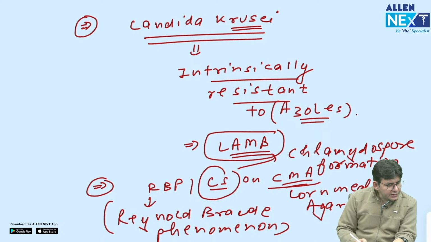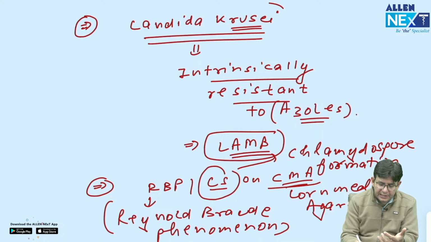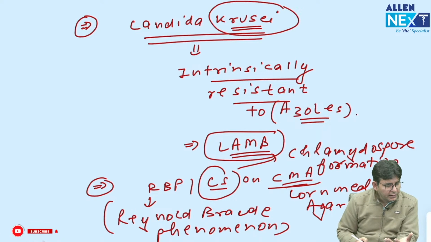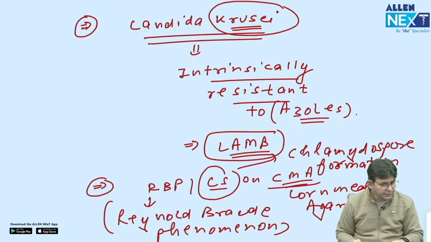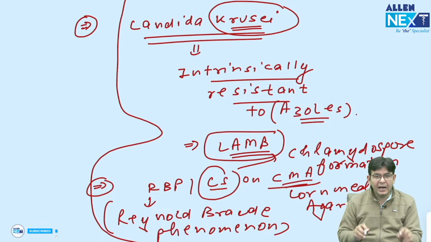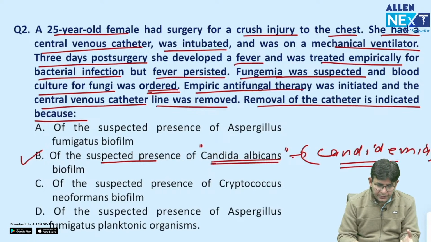Candida glabrata is also resistant, but not intrinsically resistant, Sahil. It is found to be resistant in a number of cases, but not intrinsically. The name you have to remember for intrinsic resistance is krusei. Otherwise, a number of non-albicans Candida are found to be resistant to the azoles. But the one that is faulty from within is Candida krusei. So remember this also. Now here I would like to tell how they can give the same question in another format also.